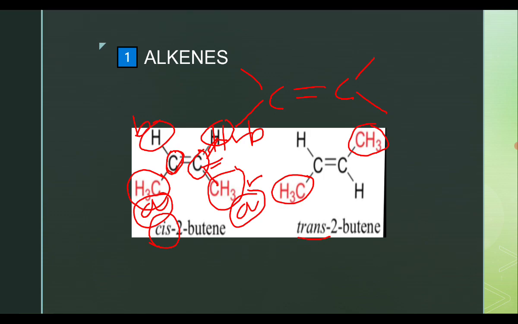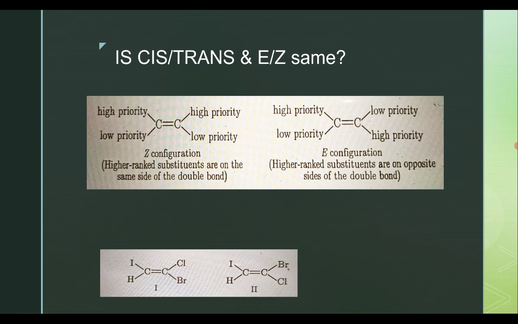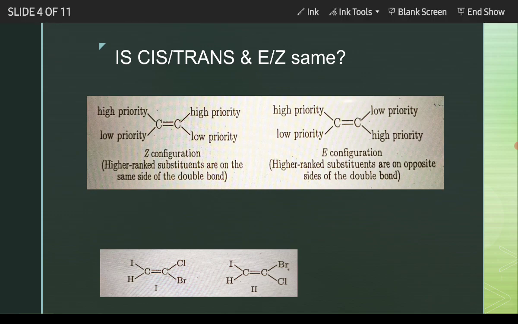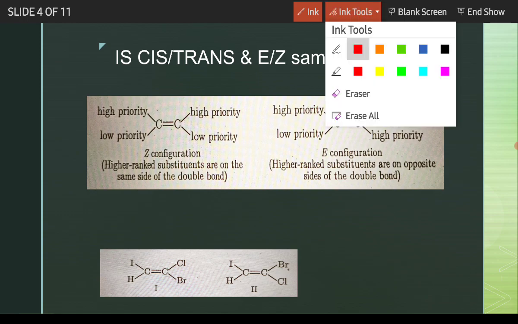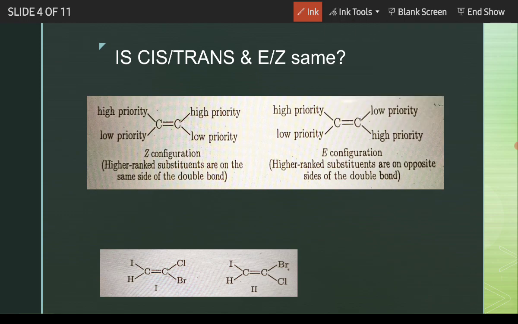Okay, next question: are cis-trans and EZ the same? We will see that no, they are not actually the same. So what is EZ? Similarly, as we saw in cis-trans, if on the double bonded carbons the high priority group here and the high priority group here are on the same side, it is called cis.